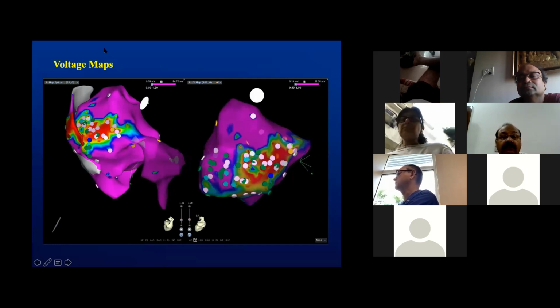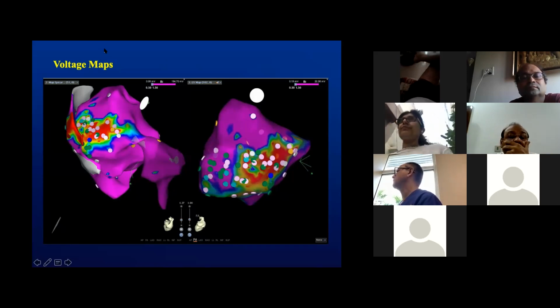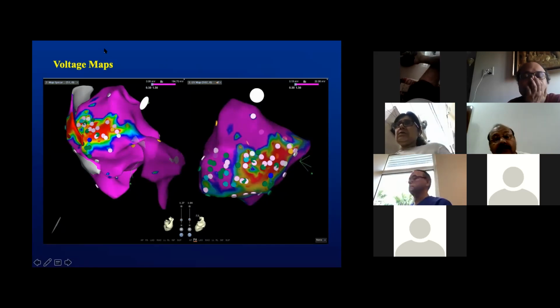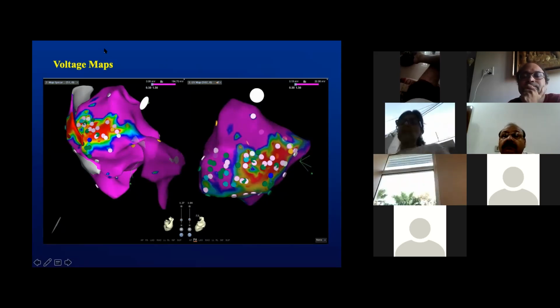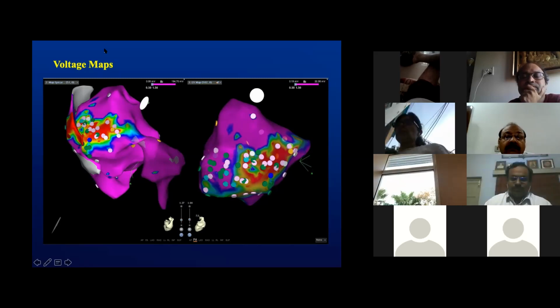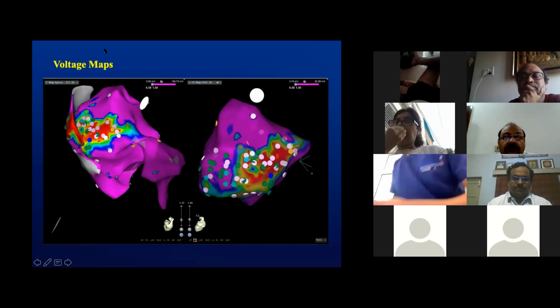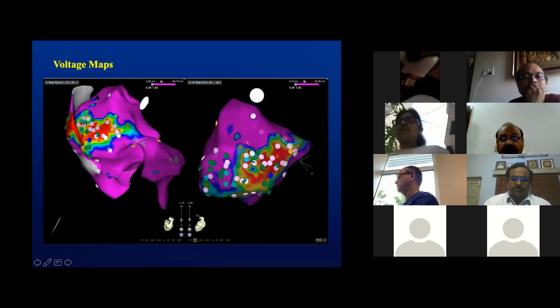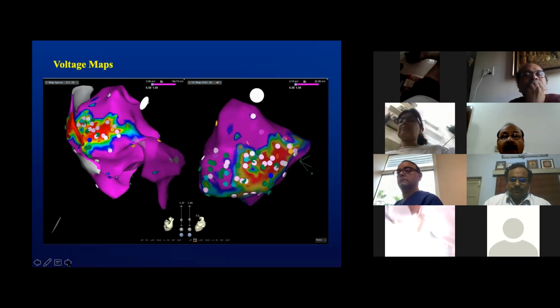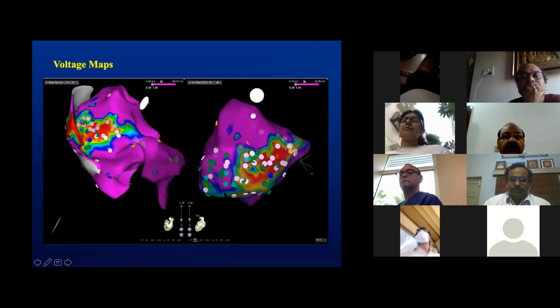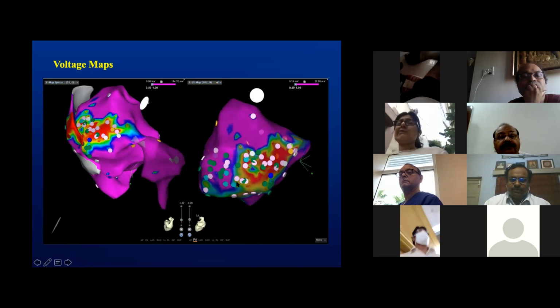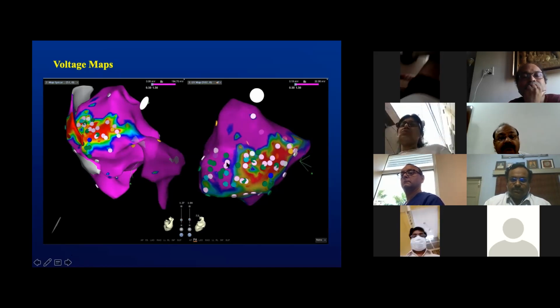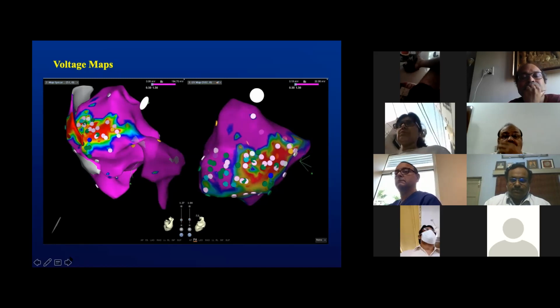We created a voltage map in sinus rhythm for this patient. Our main reason for creating a voltage map in sinus rhythm was the worry that if the RV catheter moves while creating both the endocardial as well as the epicardial maps, our maps would be useless if done under RV pacing. If we had an ICD in place, perhaps we would have increased the rate of pacing to create a substrate voltage map under RV pacing. Having created the voltage map, we noted that the areas of scar were kind of corresponding to the areas of scar which were noted on the MRI in both the endocardial and the epicardial regions.